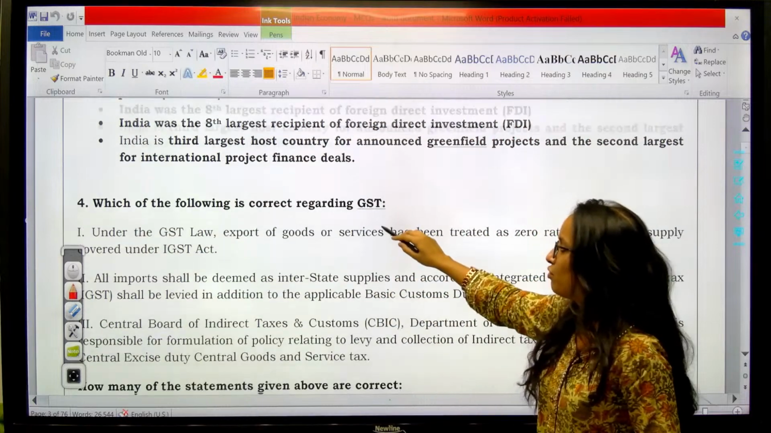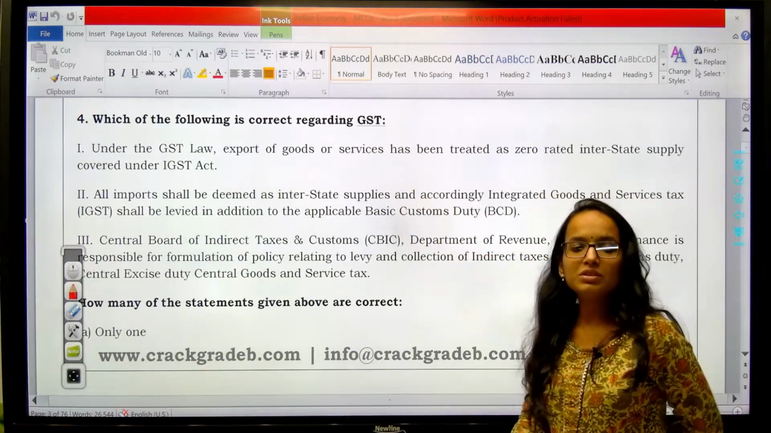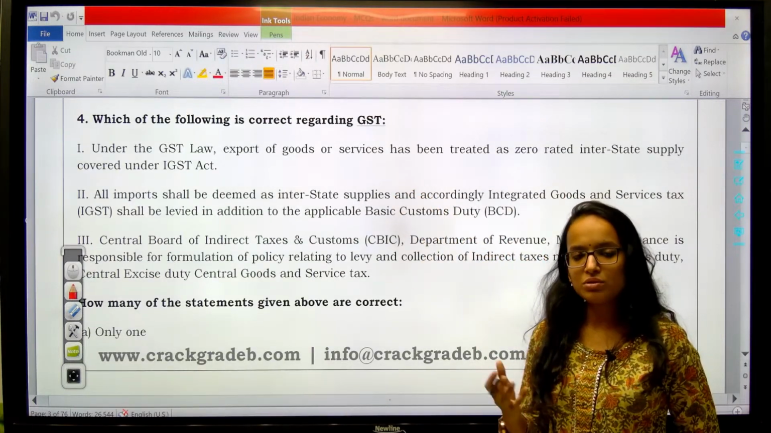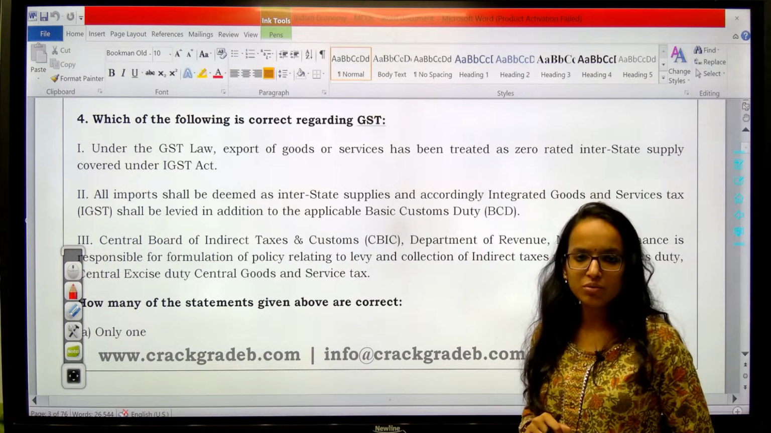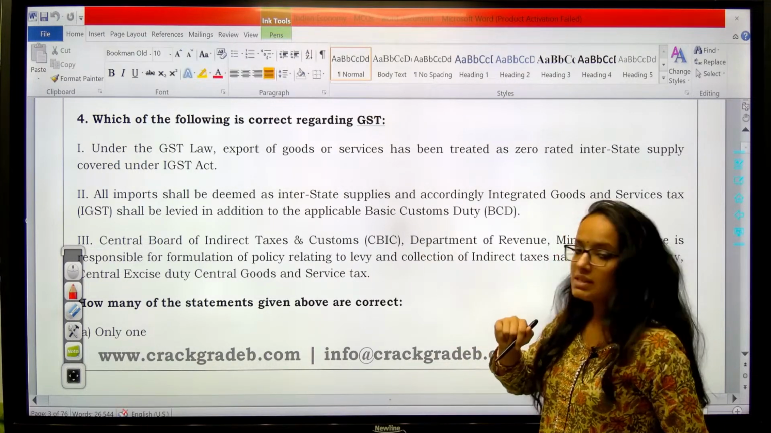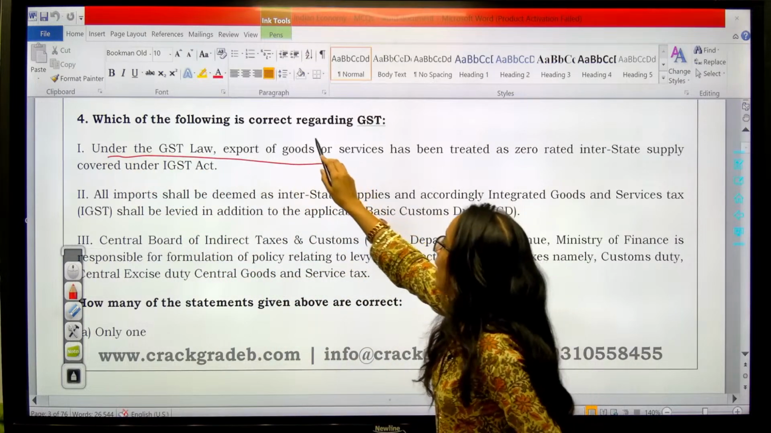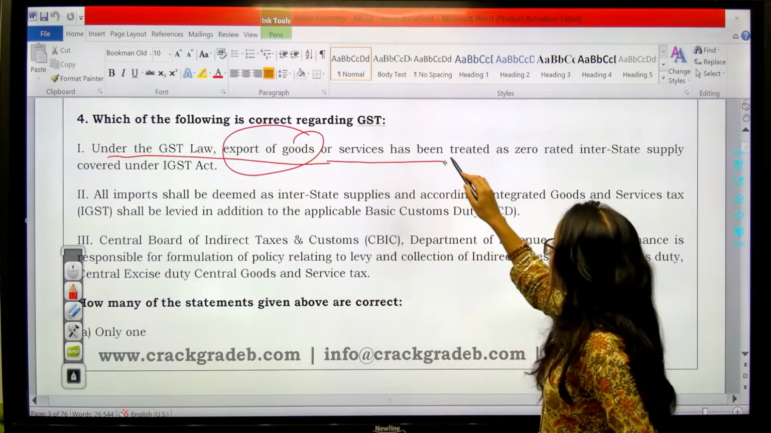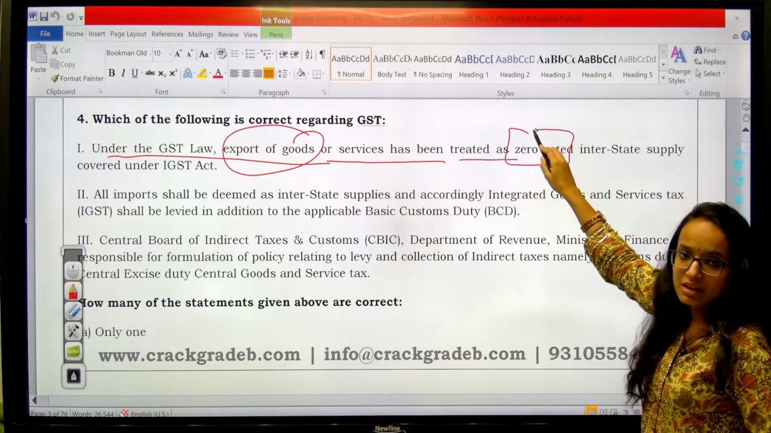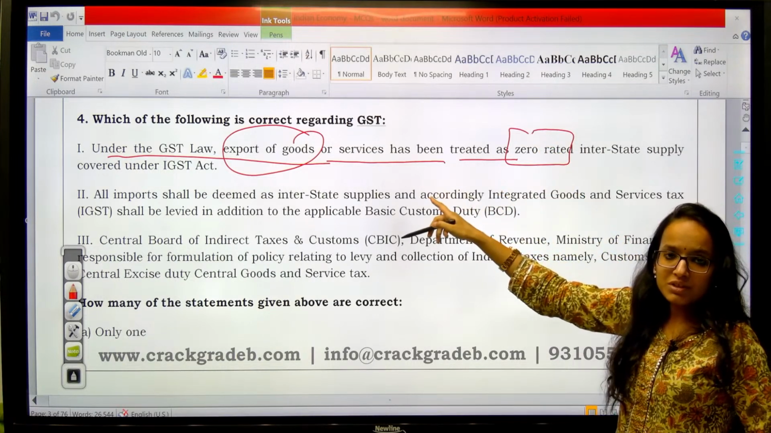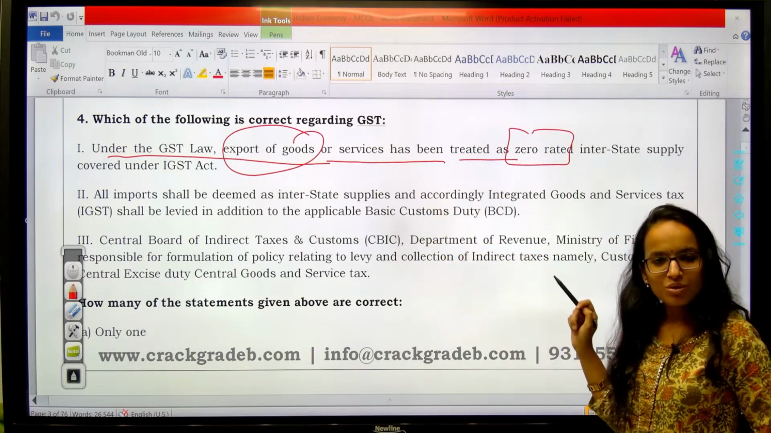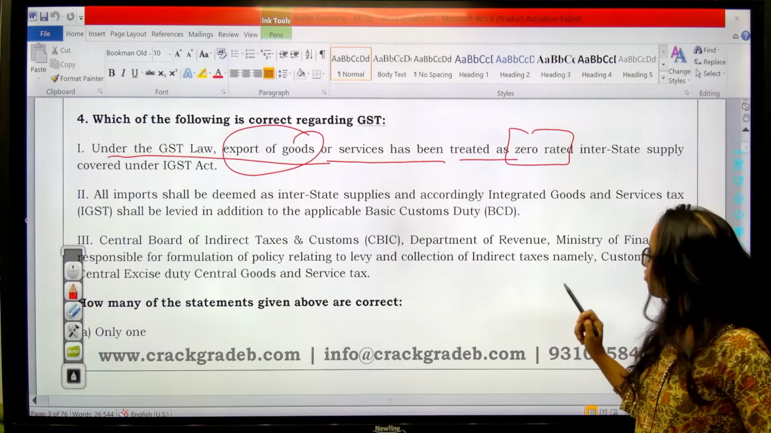Then we are moving towards question number 4. Now this is something which you all know, and I have also taken a class on GST in one of the editorials. So which of the following is correct regarding GST? Try to attempt the question. Under GST law, export of goods or services has been treated as zero rated. When I took the class of GST, I explained all these points to you, right? So I hope you will be able to answer this question.